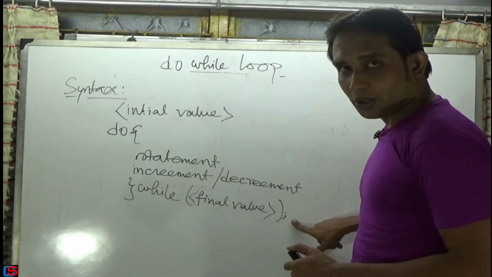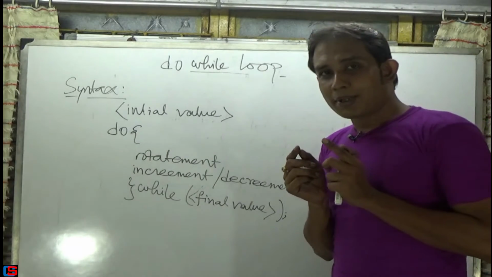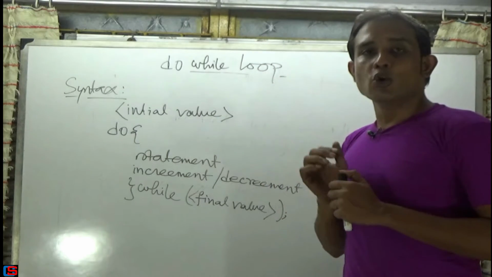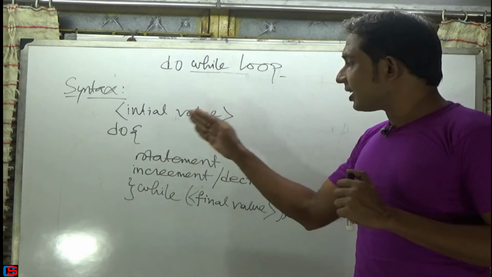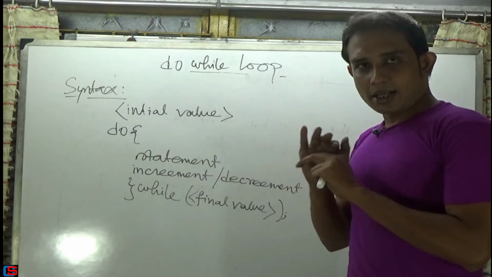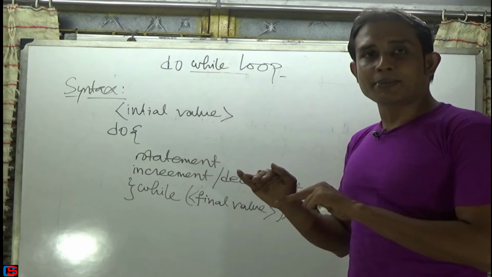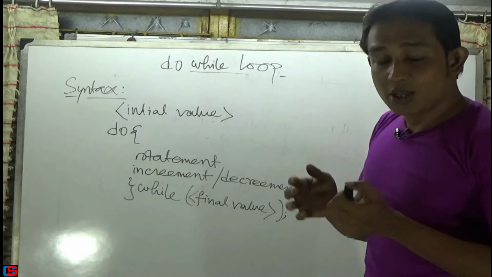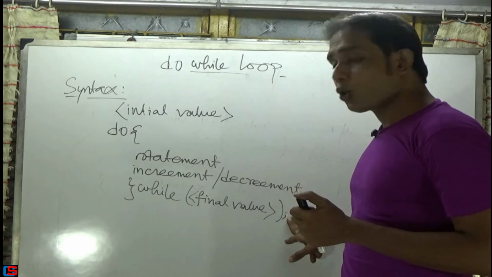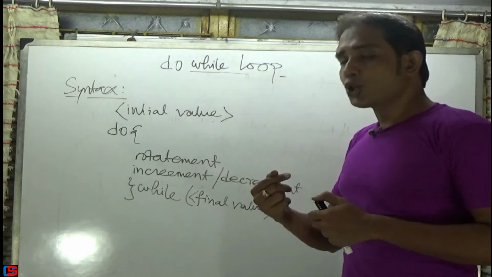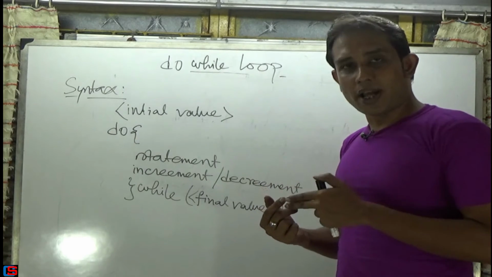After completing this, you must write this semicolon. Must remember that in the for and while loop syntax, no semicolon is used in this portion. In the statement portion or reassigning statement, you must use the semicolon, but in the syntax, no semicolon is used in the previous for and while loops.